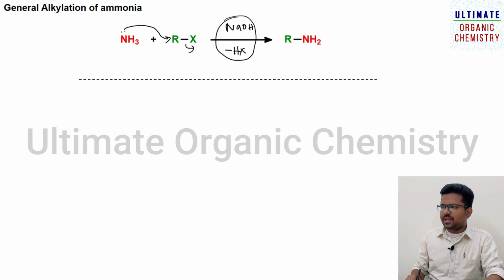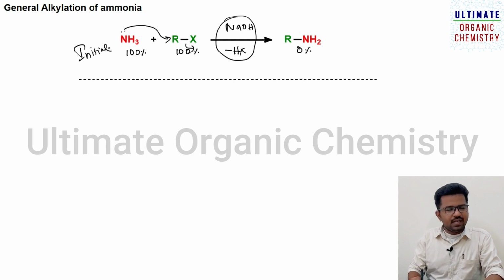If you ask the question, I can give you one example. This is at time 0, the initial stage of the reaction. At the initial stage, ammonia is present in 100% and alkyl halide is present in 100% of quantity, and the product will be 0 because no reaction is taking place at the initial condition.